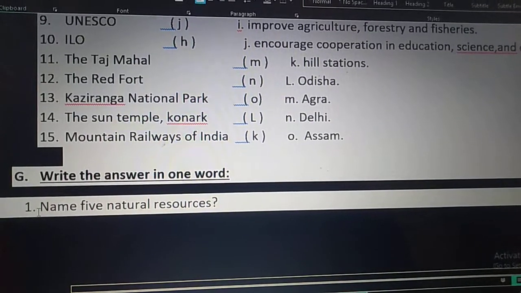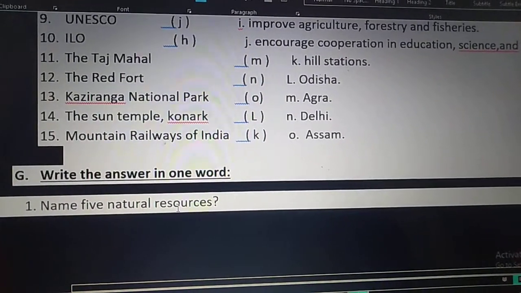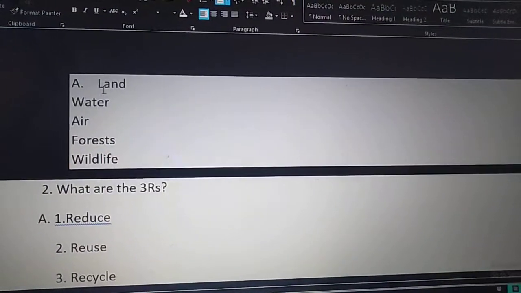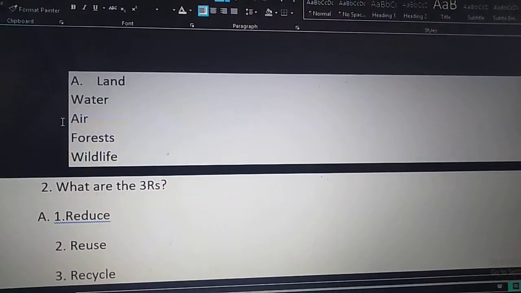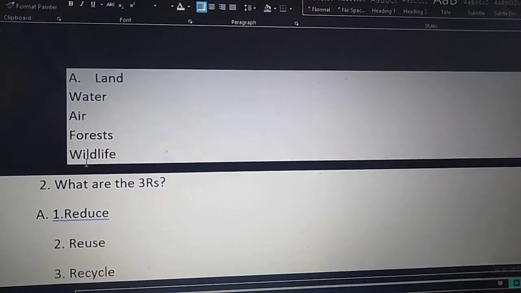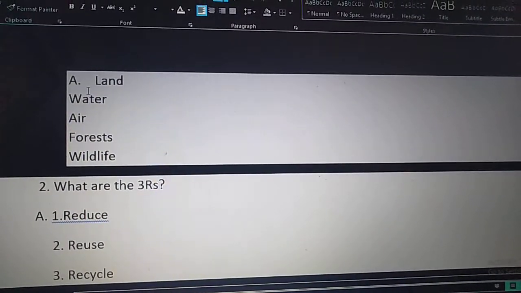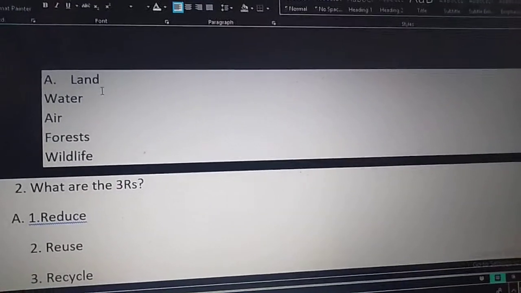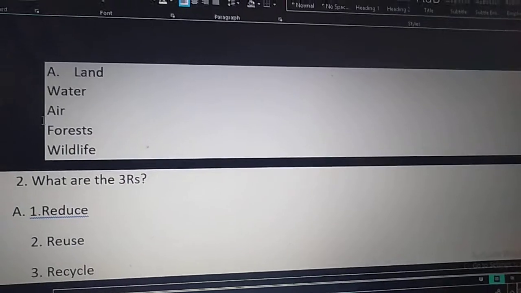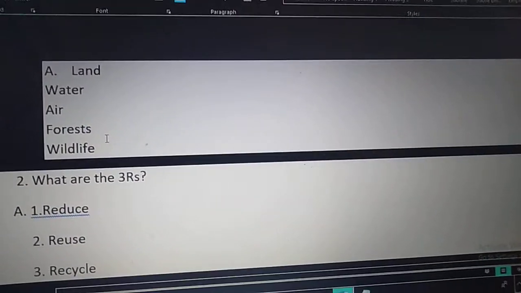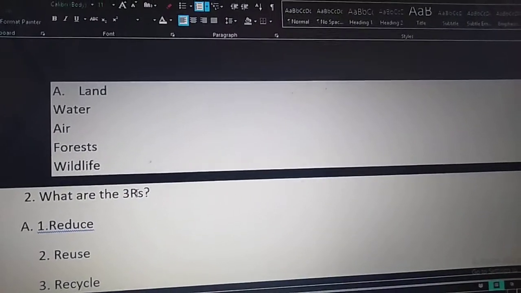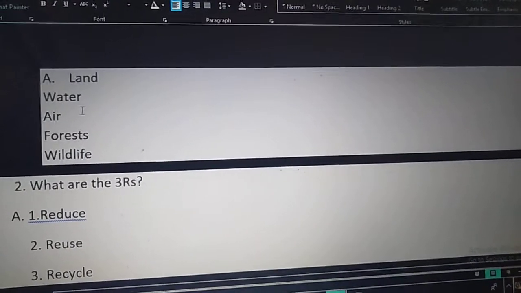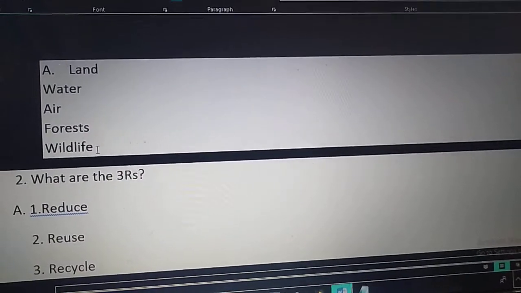See the first one. Name 5 natural resources. Land, water, air, forest, wildlife. The 5 natural resources are land, water, air, forest and wildlife.